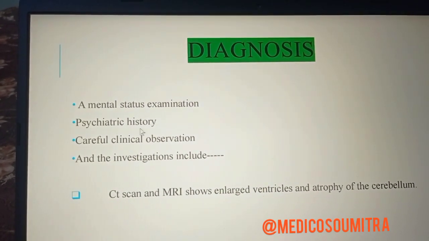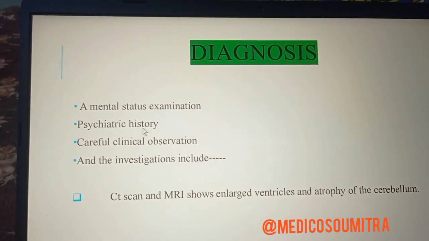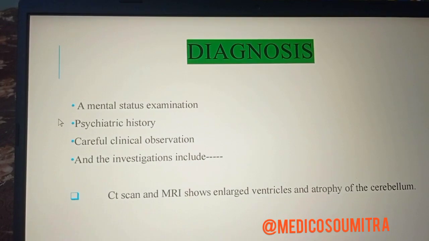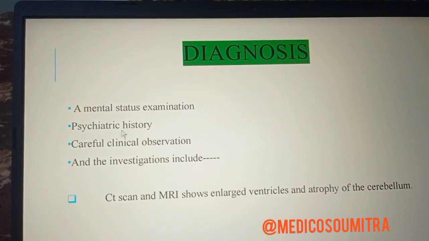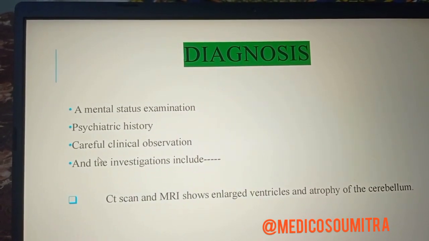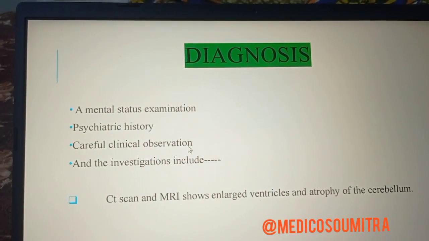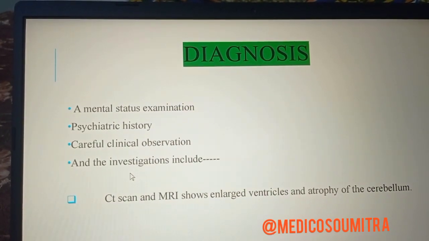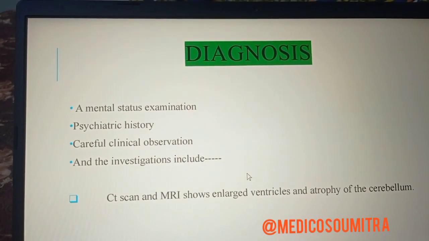Then psychiatric history obviously we need to take, because the previous psychiatric history of family members can impact their mental stability. And careful clinical observation, like the clinical symptoms I already discussed, like mutism and different sorts of delusional behaviors.